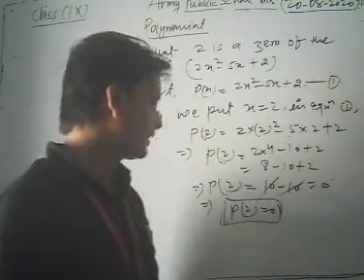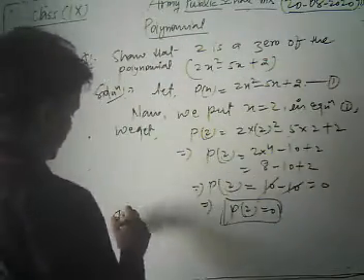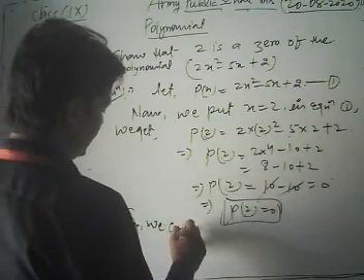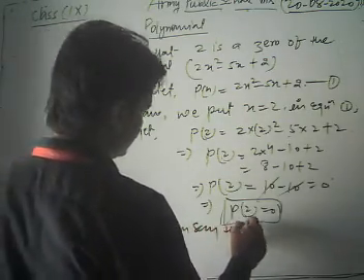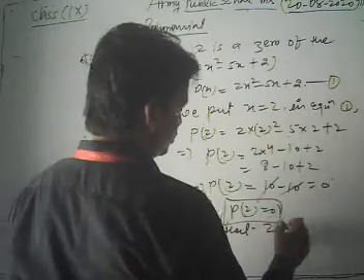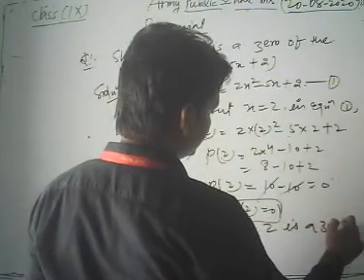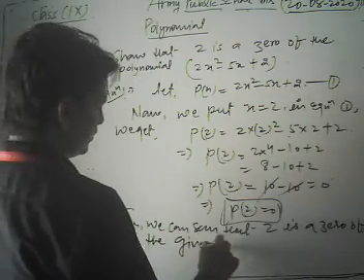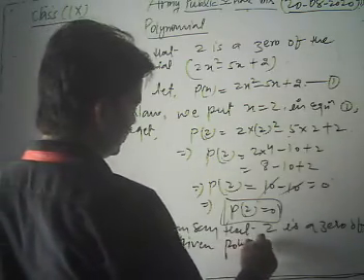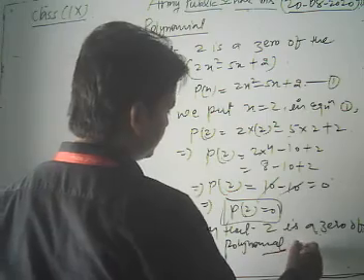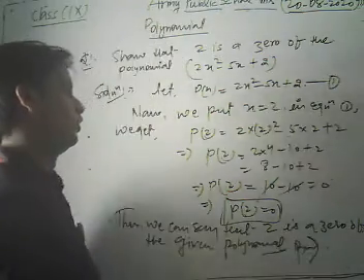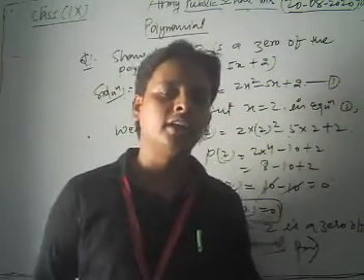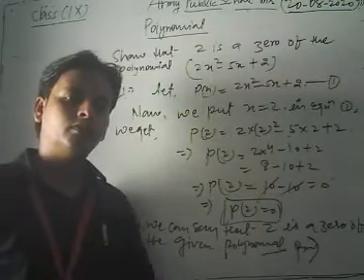So we can say that 2 is a 0 of the given polynomial, hence proved. Okay, so dear student, in this way we can solve that type of question.